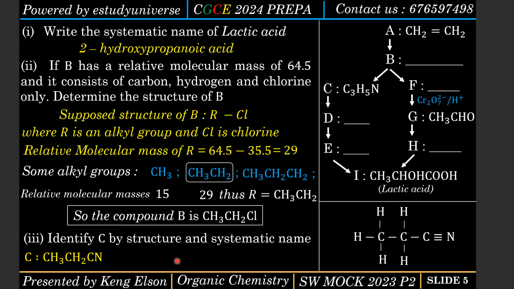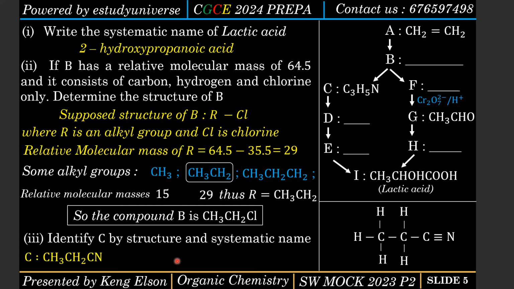But that is going to be an isomer. But we need a systematic name. The nitrile is more stable than the alkane, so we are going to call it a nitrile.